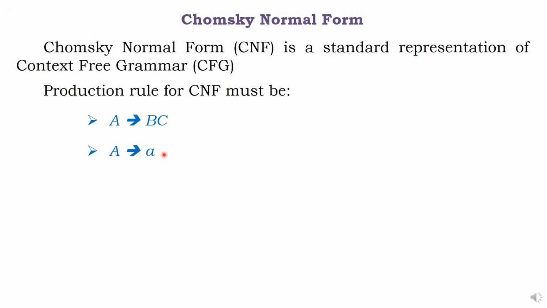Whenever you write grammar, if you convert to CNF, only two rules are allowed. Single letter, that must be small letter, terminal. Double letter, that must be capital letter, variable or non-terminal.